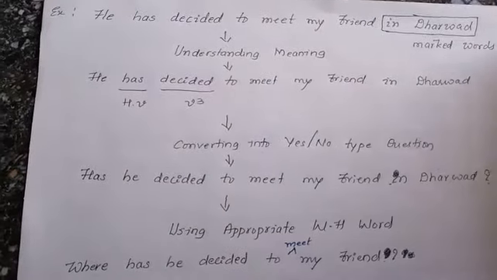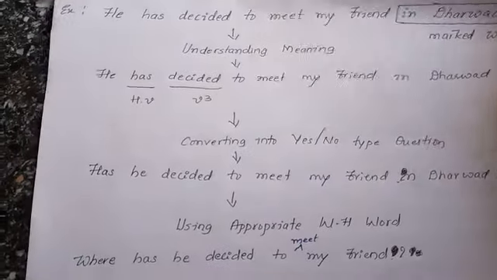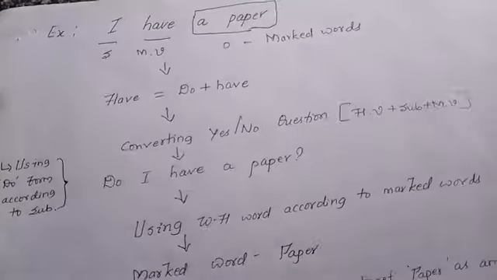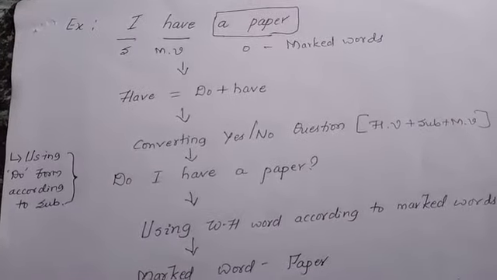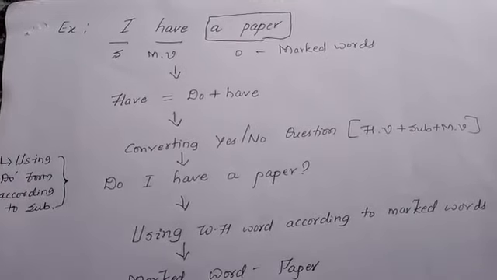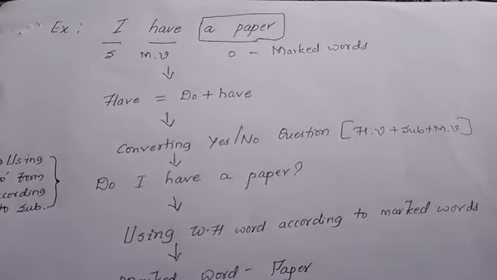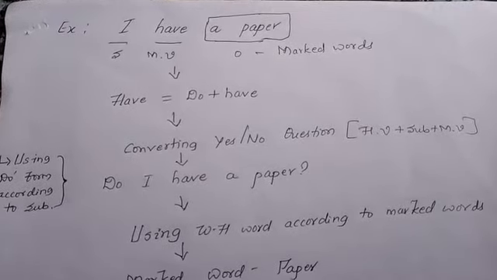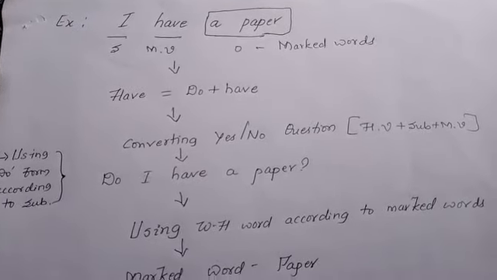Like that, we have another example, that is, I have a paper. It is a little complicated, but if you understand, it is not so tough.